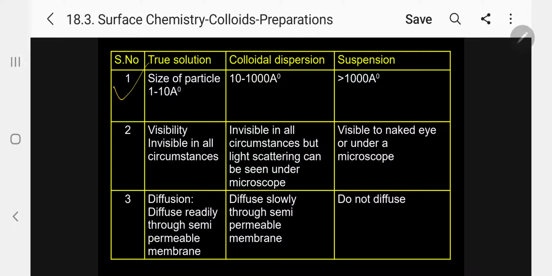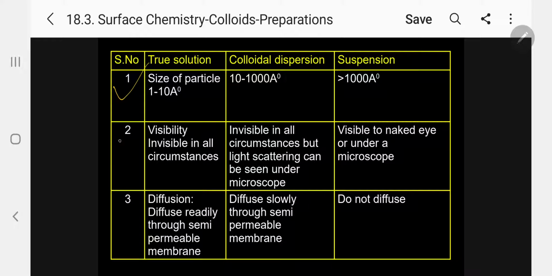Under the size of the particle, normally in true solution, the particle size will be 1 to 10 Angstrom units. In colloidal dispersion solutions, normally the size of the particles is 10 to 1000 Angstrom units. In suspension, it is greater than 1000 Angstrom units. Please follow. From the size of the particle, we can easily differentiate true solution, colloidal solution and suspension.